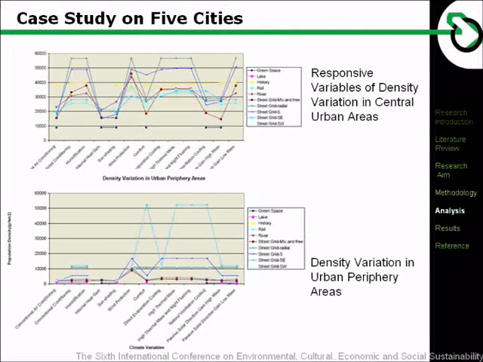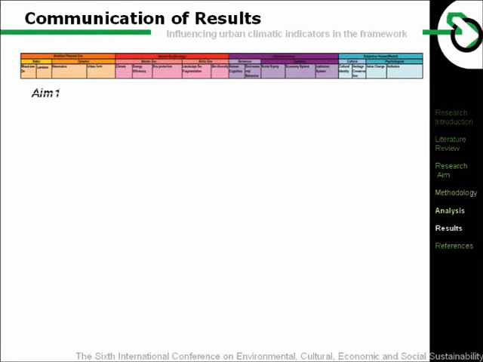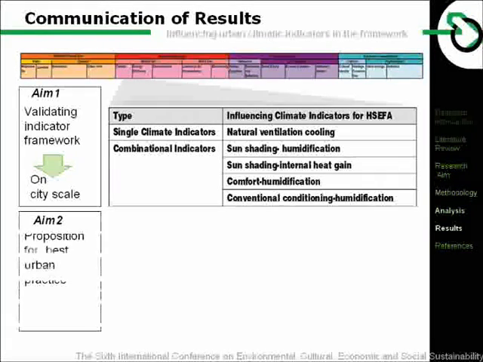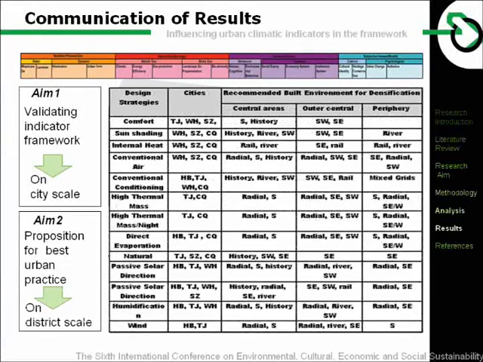In the periphery of the urban areas, the trend with the climatic variation still exists, but it is much weaker than in the conventional conditioning and humidification climatic regions. In the first part of the research, the statistical analysis of 85 cities shows that natural ventilation cooling is closely related to urban population density. High thermal mass, conventional heating, and conventional air conditioning are not statistically significantly related. 2 or more climatic factors would affect urban density much more significantly, for example, sun shading, humidification, comfort, internal heat gain, conventional conditioning, etc.